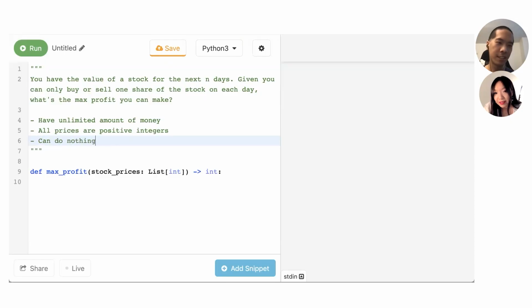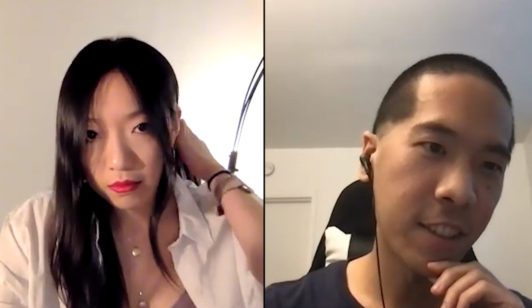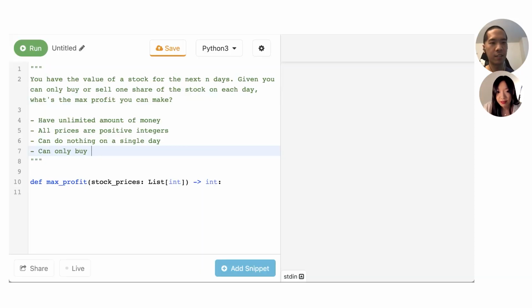I'm trying to think of other edge cases. Do you have to buy or sell, or can you do nothing? Yes, you can do nothing. And can you buy and sell in one day? No, you can only engage in one transaction, so either a buy or sell per day, or nothing. Okay, all right.